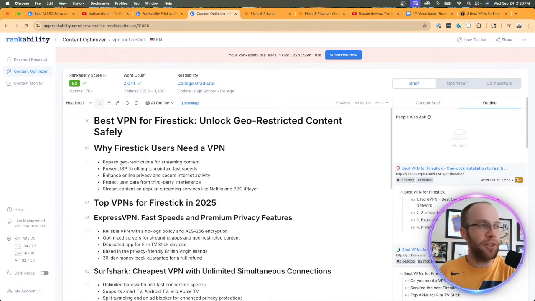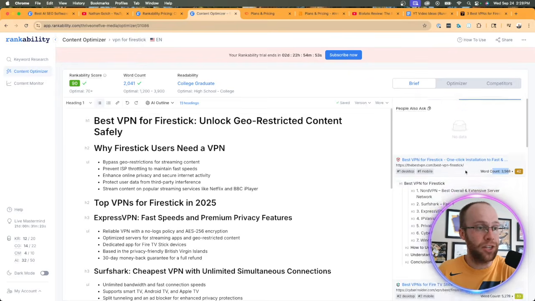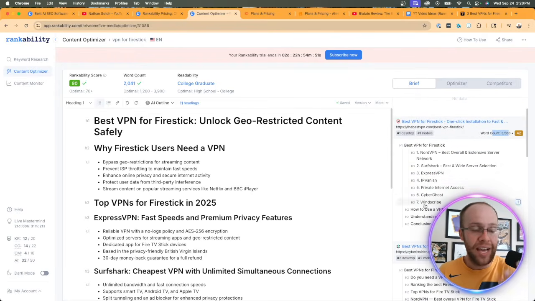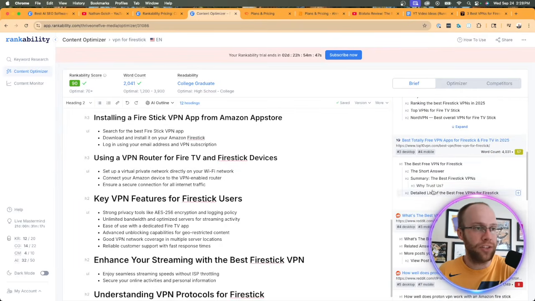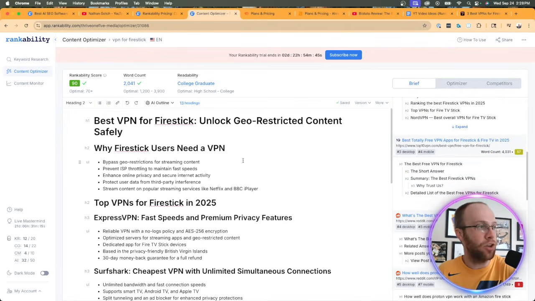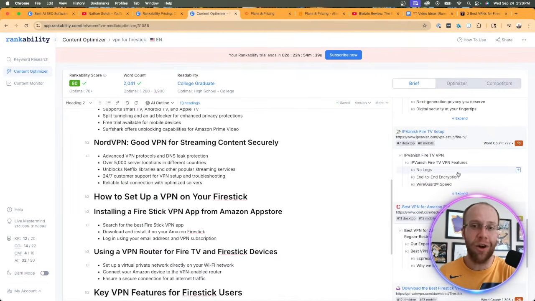But what I like about this is it provides that rankability score right here, gives me the word count, and then it also gives me the exact outline of this particular thing. So it even breaks it down by H2s and H3s. I could even go a little further here, I believe. Yeah, so if you click into this, you can actually look into the content optimizer interface of this given competitor. So I really like how granular this is.